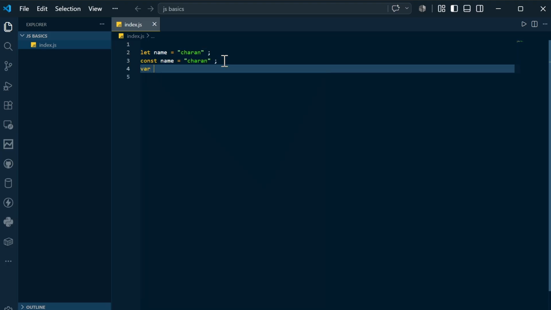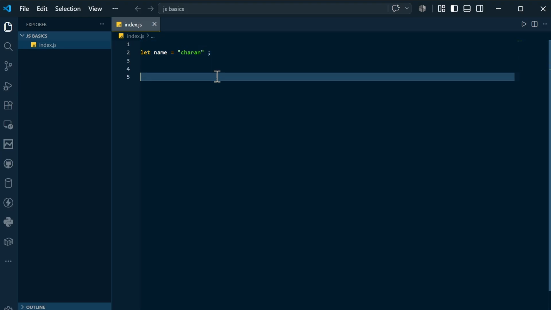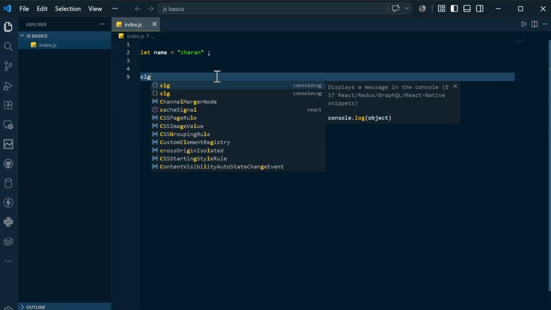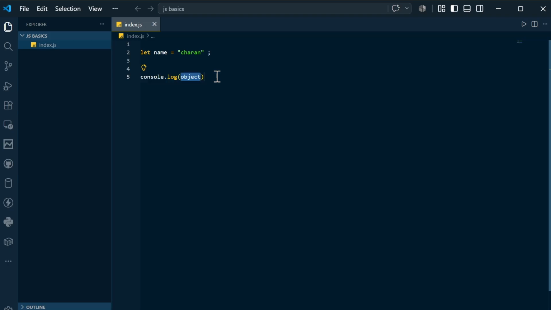And you can also mention a name in this fashion. Let's say name as Charan. So there is no harm in declaring any of this stuff. Okay. Now what I will do is I will remove this here, and let's see. If you write clg and press enter, you will get console.log. Now if you want to print the name, you can simply print in this fashion.